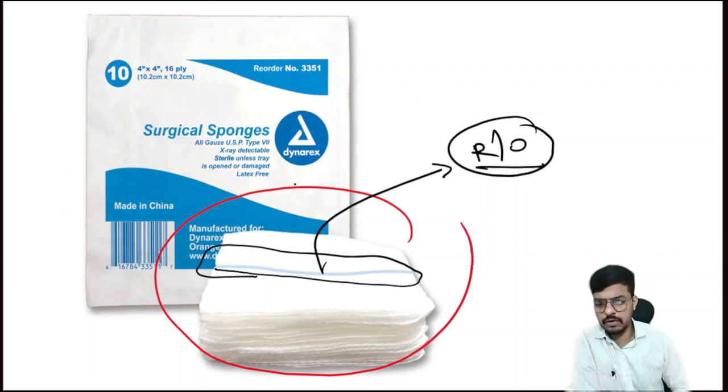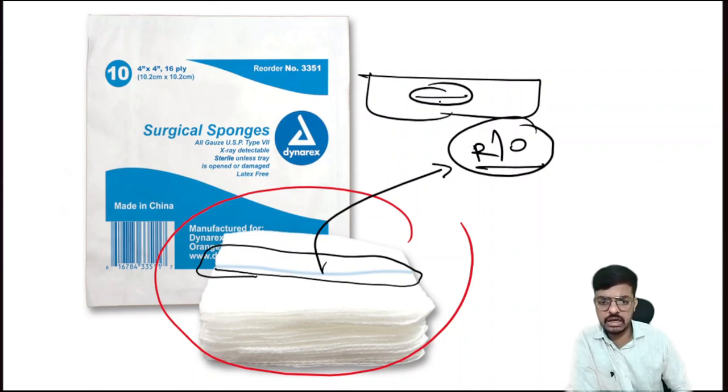It means if I keep this inside the body and take an X-ray, it will be clearly visible on X-ray, MRI, CT, all imaging methods. So this is what we call the radio opaque line. Very, very important. Many times the question came: what does the blue line in the gauze piece indicate? Yes, the blue line in the gauze piece indicates the radio opacity of that gauze piece.